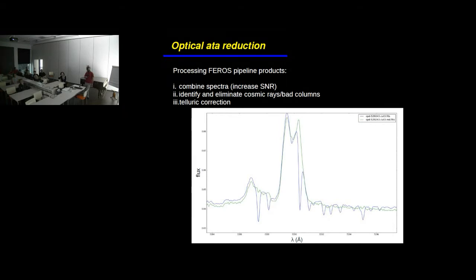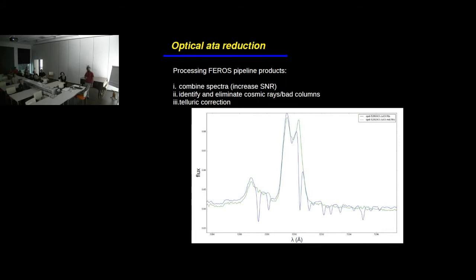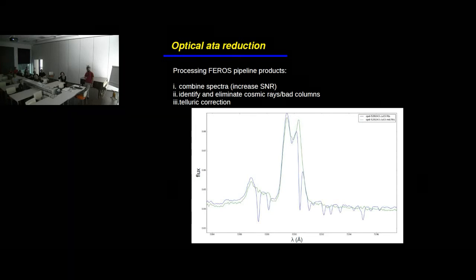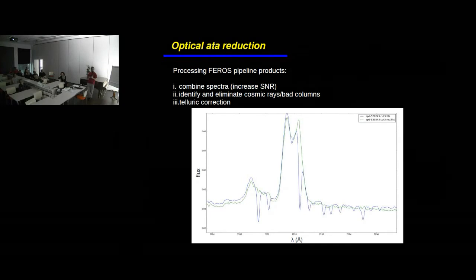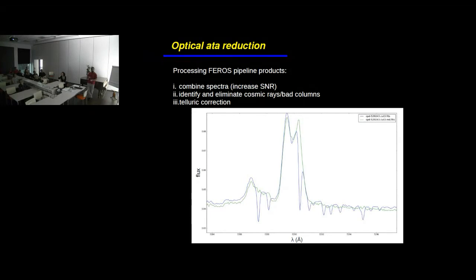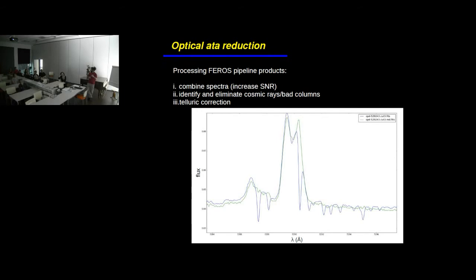For example, you can see here in blue the original spectrum as it comes out from the spectrograph, and these are the telluric lines. By taking a telluric standard star spectrum and removing any intrinsic spectral lines from the standard, we can correct the initial spectra for the telluric absorption of the atmosphere.